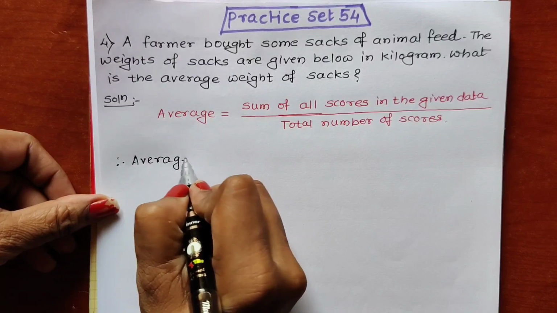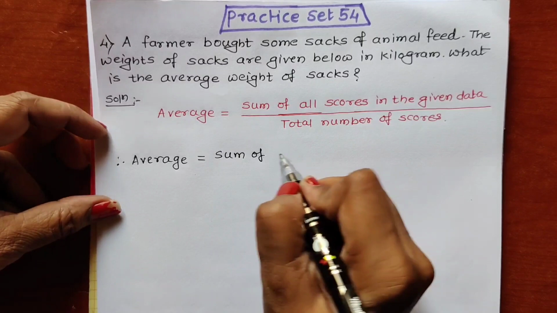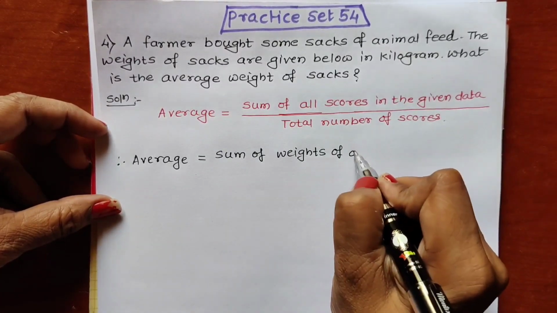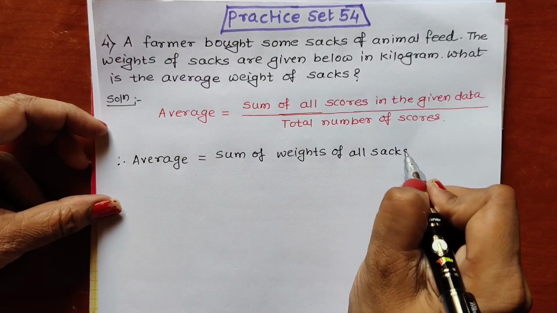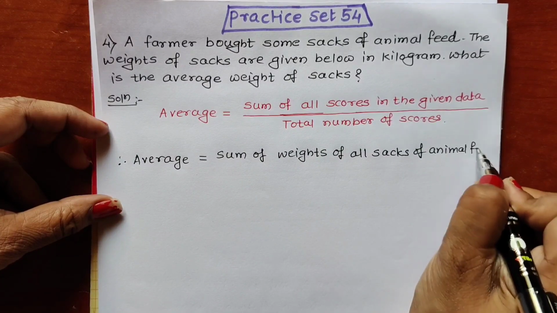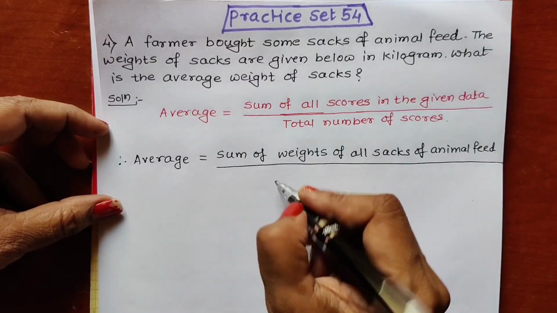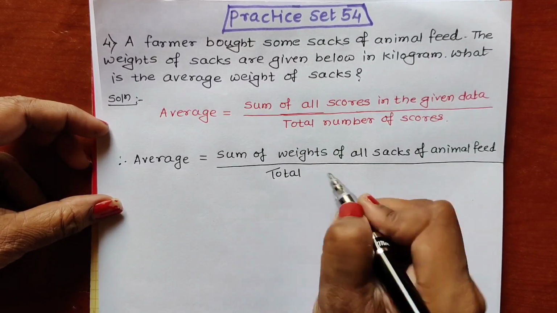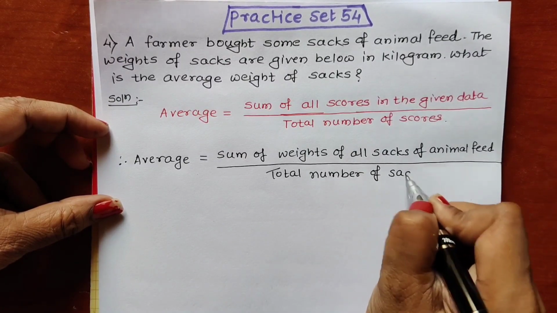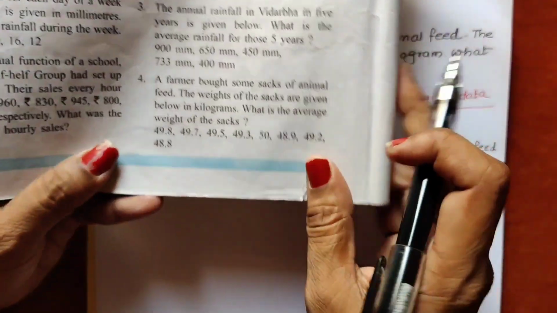Average is equal to sum of weights of all sacks of animal feed and upon total number of sacks. So we will be adding. I have not written the weights here. I will be writing the weights from the textbook.